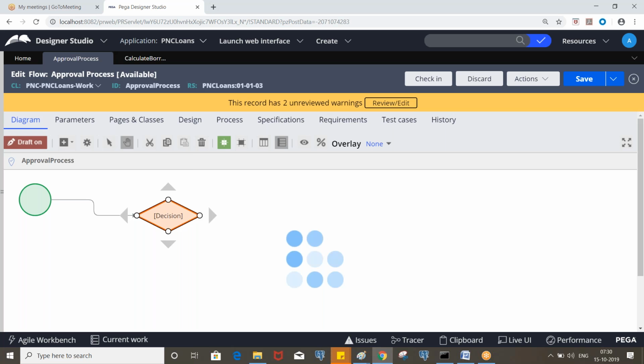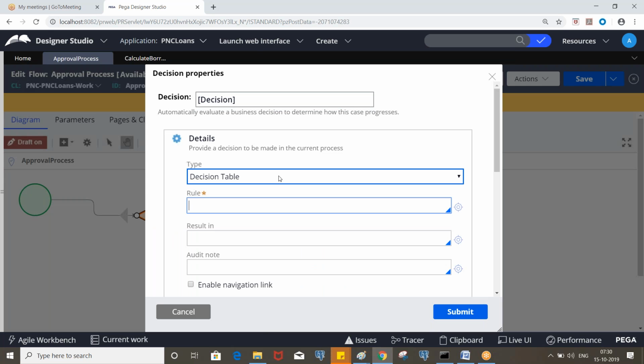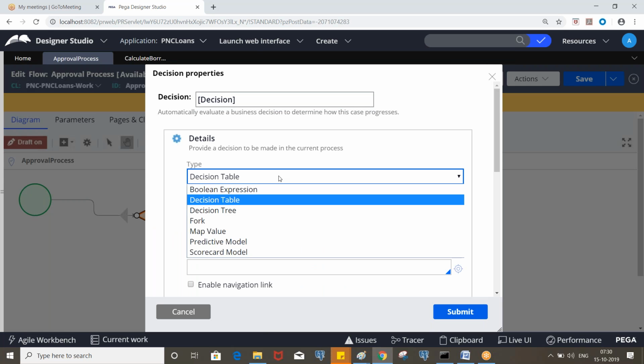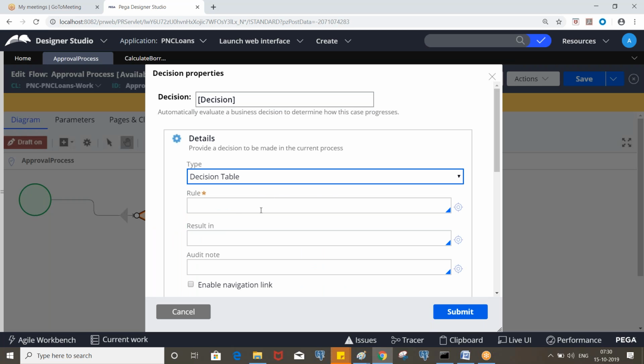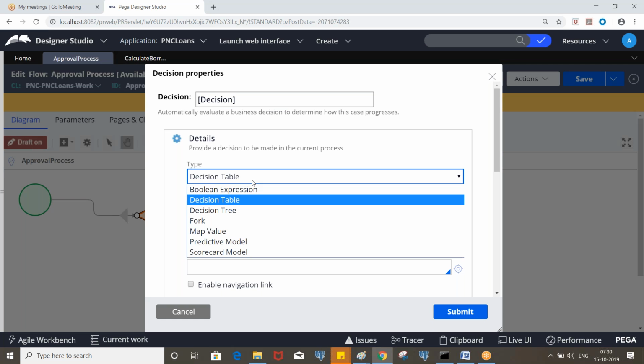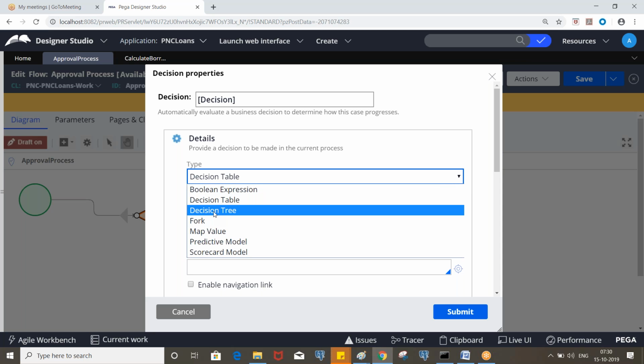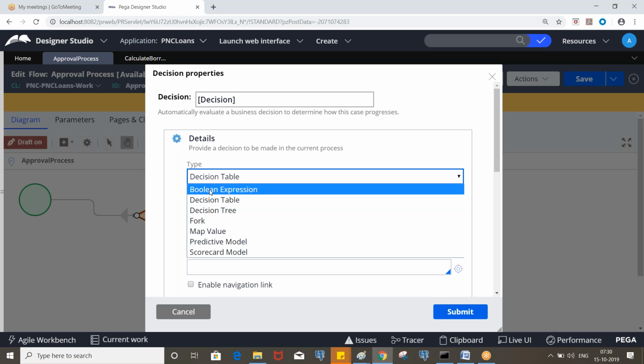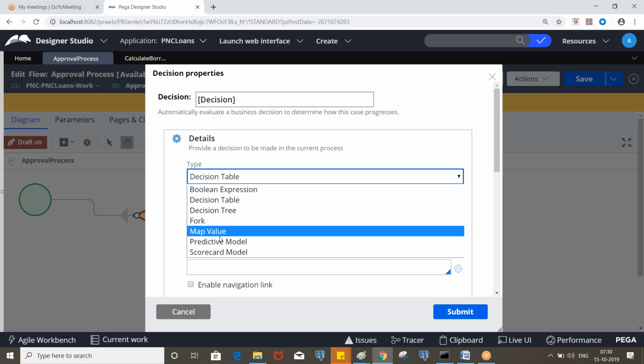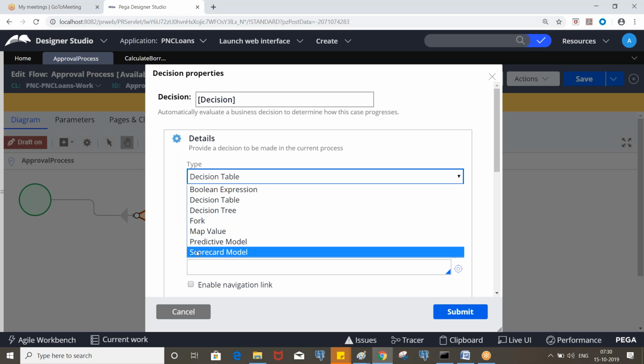Which one are we calling, decision table or tree? Table, right? Here we have some other options like fork, where you can call the when rule in the connectors, and we can call decision tree. You can put some expression, map value like that. These we don't use.